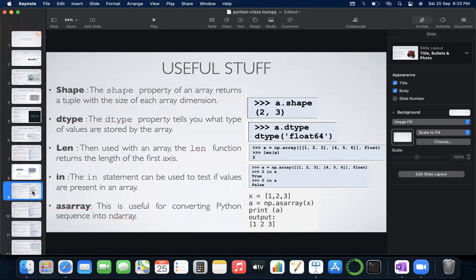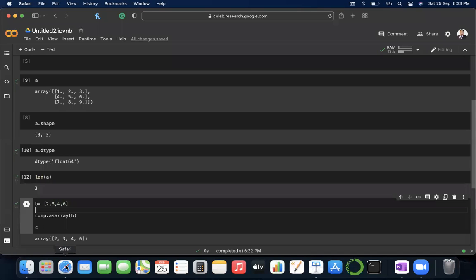You remember using the len function to find the length of a list? Similar to that, you can use the len function in NumPy also, to get the length of the first axis.